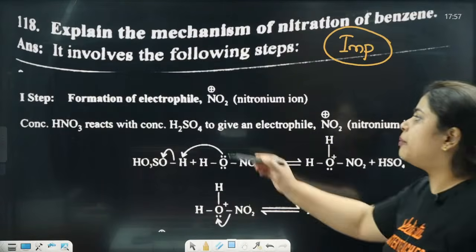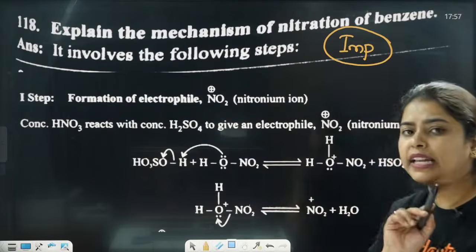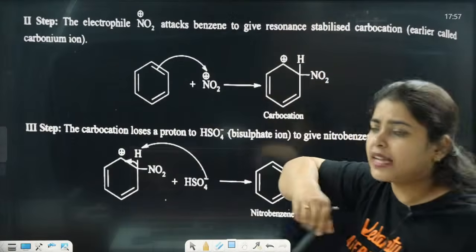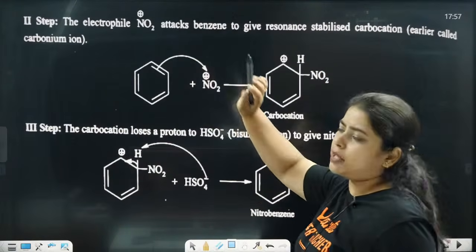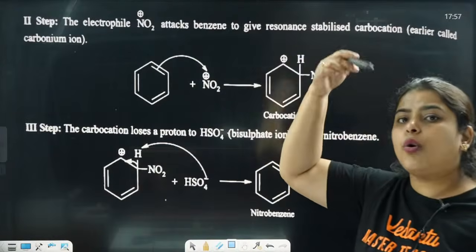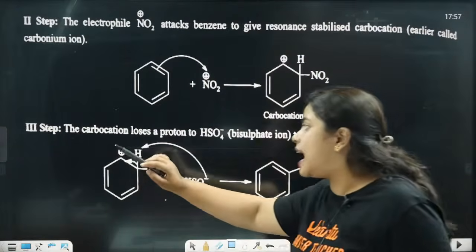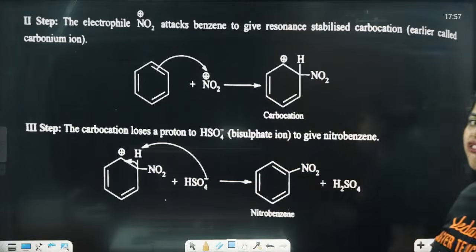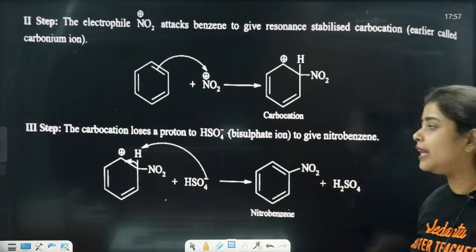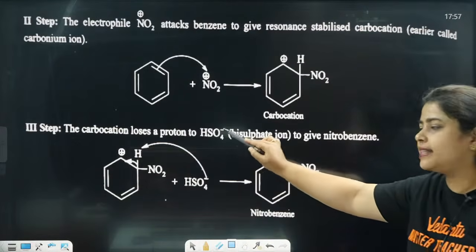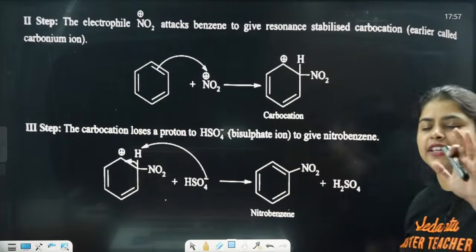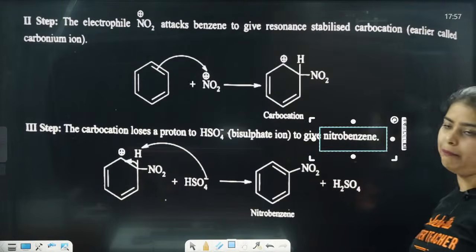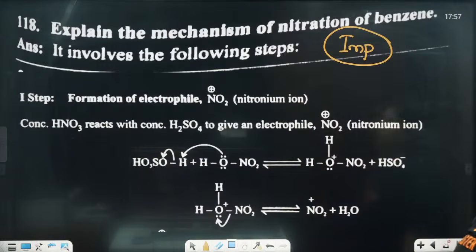First step, formation of electrophile. Okay, what happens in the first step? Formation of electrophile happens. In the second step, the electrophile that has been formed, NO2, will go and attack the benzene. Next, the carbocation product formed will lose the proton. It loses a proton to HSO4 minus, and then it will give the nitrobenzene. It will give what? Nitrobenzene.